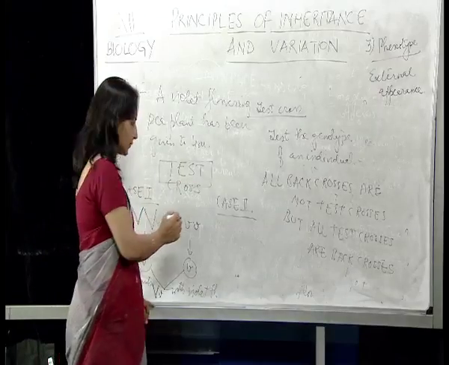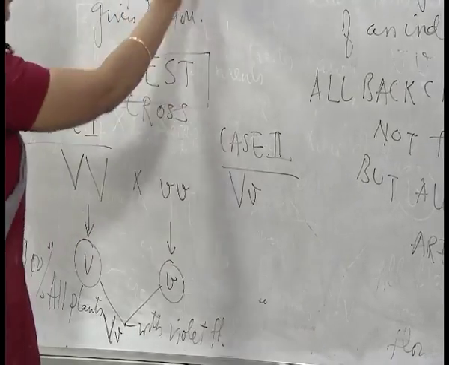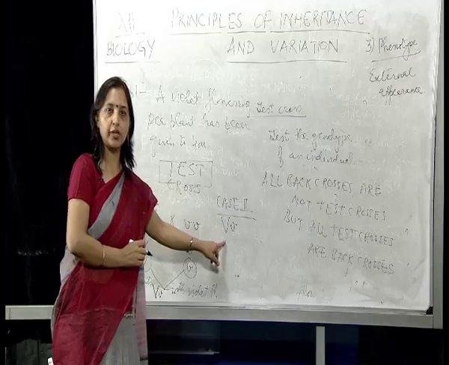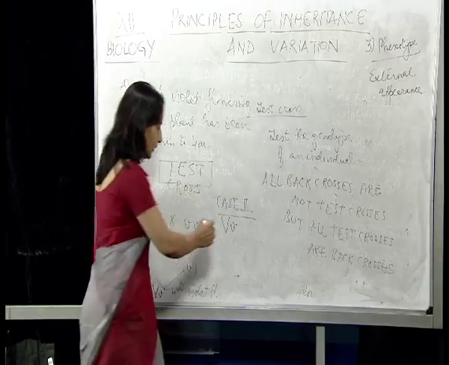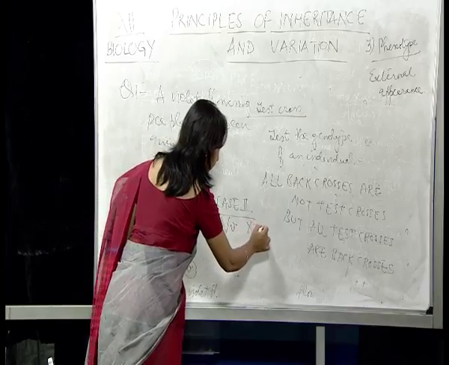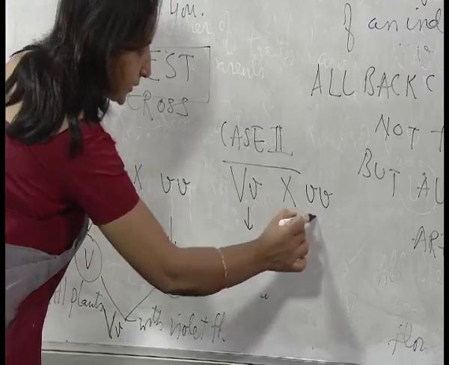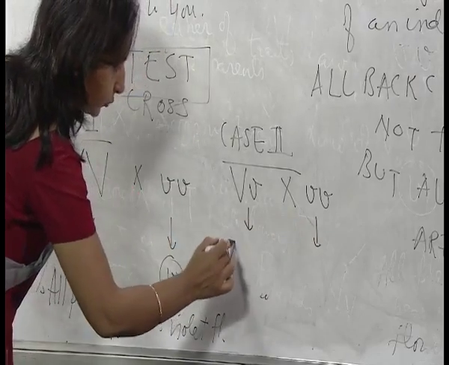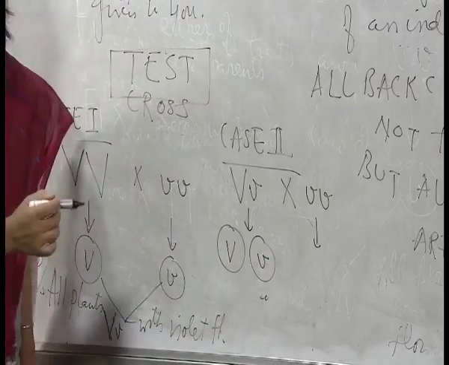Second possibility is, let's assume the violet flower which is given to us is not homozygous, it is heterozygous. So we write capital V, small v. It is crossed with recessive parent, that is small v, small v. We make the gametes here. Two types of gametes are formed, capital V and small v.